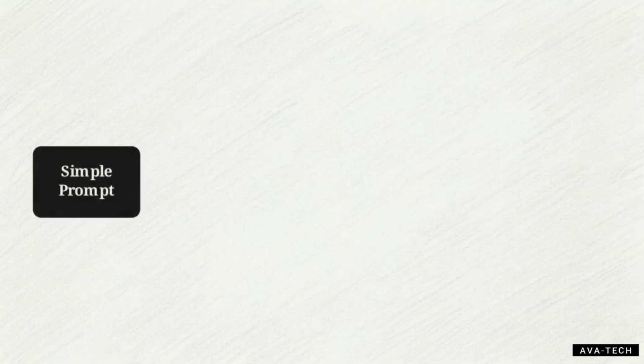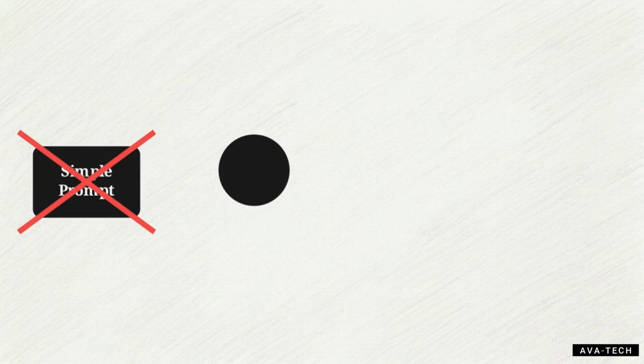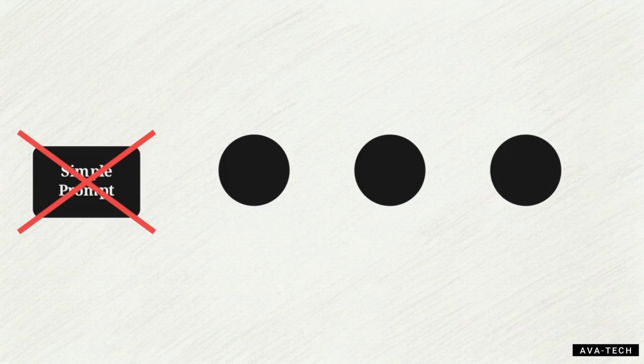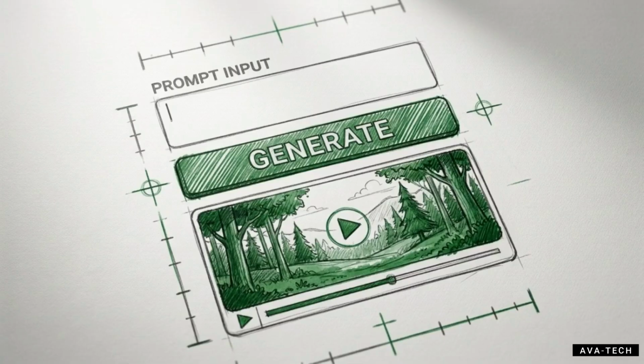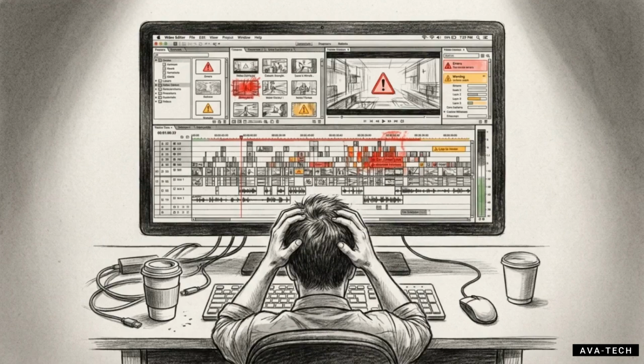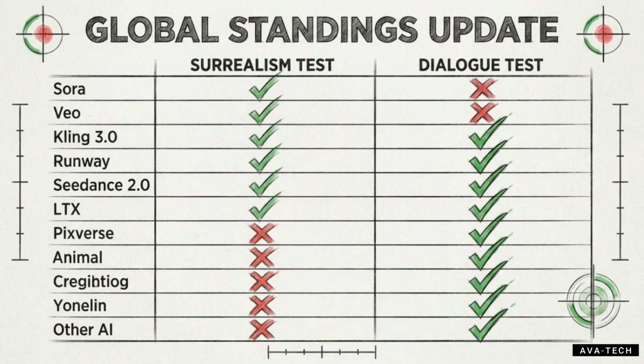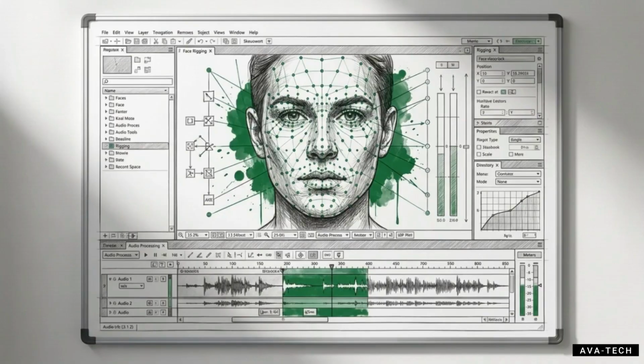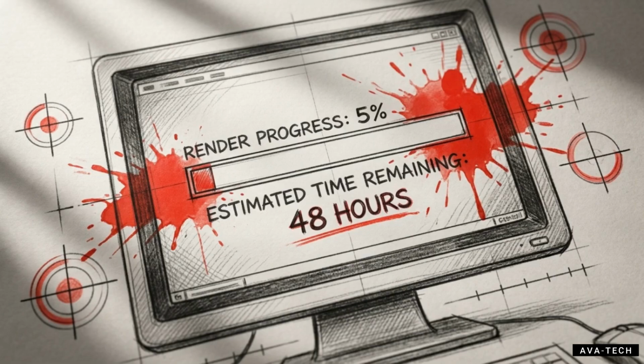This flowchart maps out the trade-off. Perfect dialogue requires you to abandon simple text prompts for a multi-step pipeline, mapping audio generation to character models before rendering. Every extra node is a bottleneck, radically slowing down your production speed. You trade the instant gratification of a standard B-roll engine for hours of tedious syncing and re-rolling. Updating our global standings, you can see the green winners in the dialogue column are entirely different from the platforms that passed the surrealism test. You can build a reliable narrative character engine today, but you have to sacrifice iteration speed to achieve it.